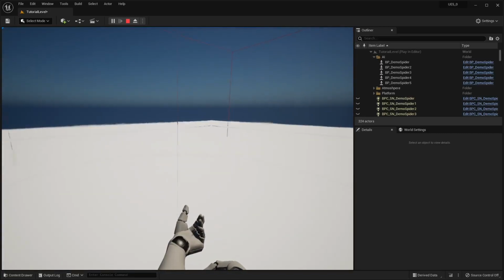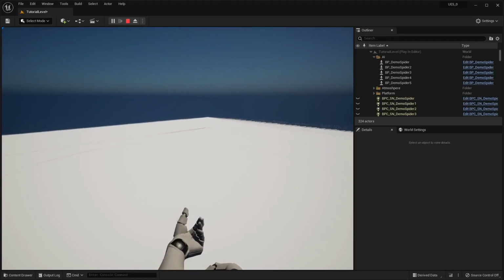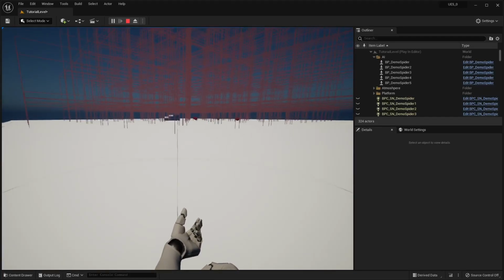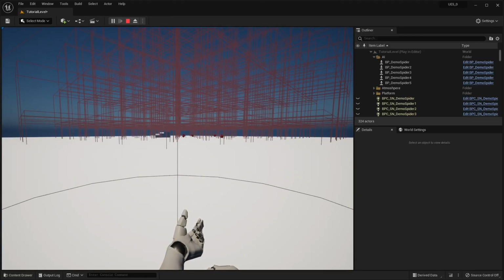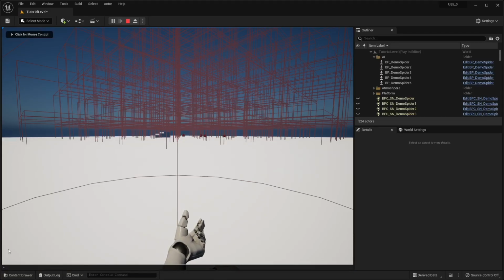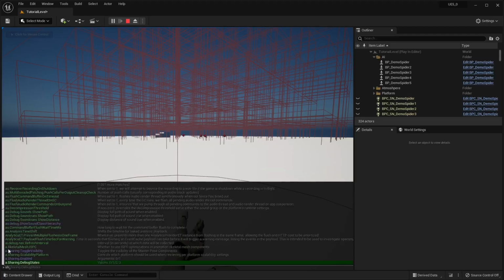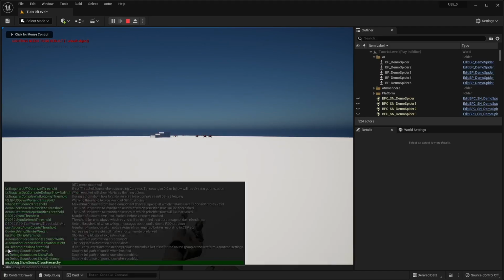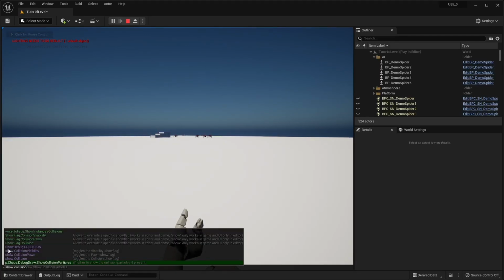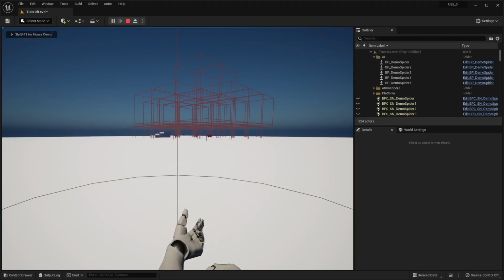And then when I walk away, as soon as the cleanup timer runs, we should see these blocks go back down. Sometimes the collision does not refresh after it's been removed. So I'm just going to toggle it off and then toggle it back on, so we can see that there are now fewer of the nav blocks.